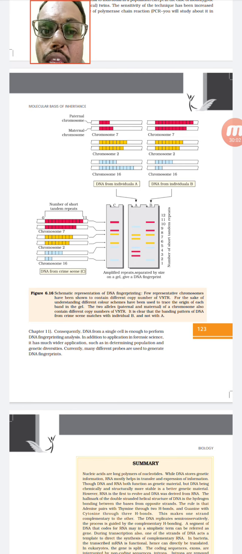C and D are matching, but C and A are not matching. Since C and A do not match, there is no relation, but there is a relation between C and D. From this we can know whether they are paternal or from crime scenes. This is what is called DNA fingerprinting technology.